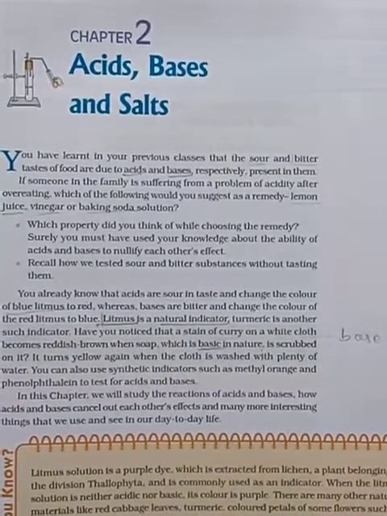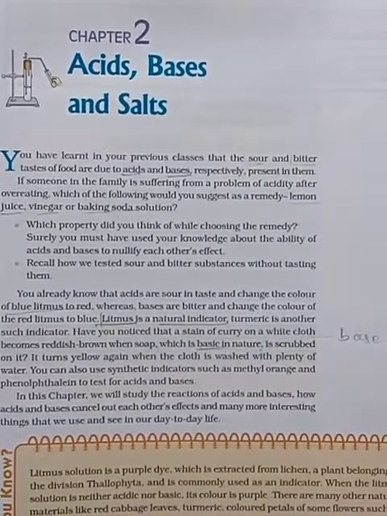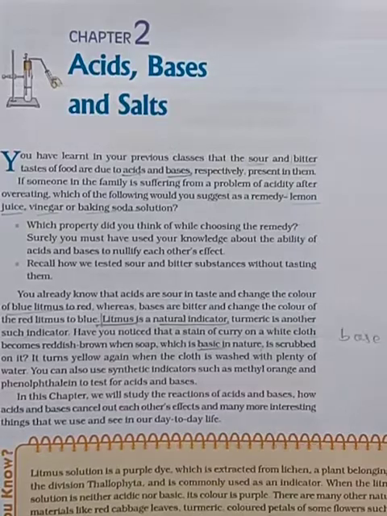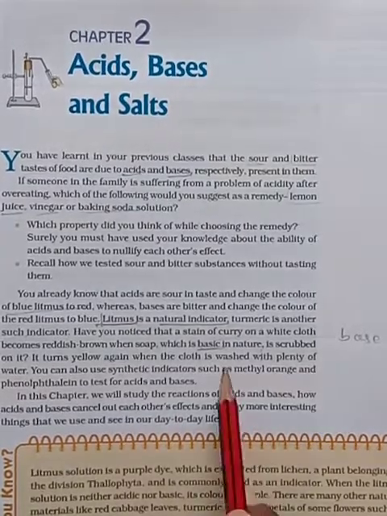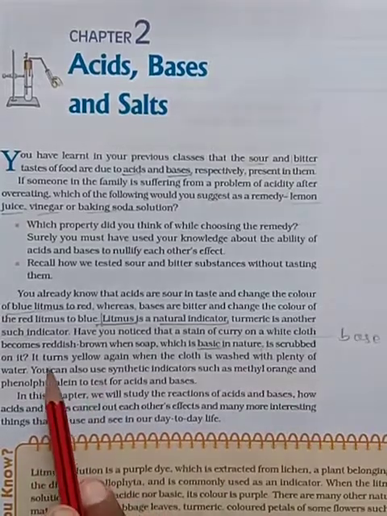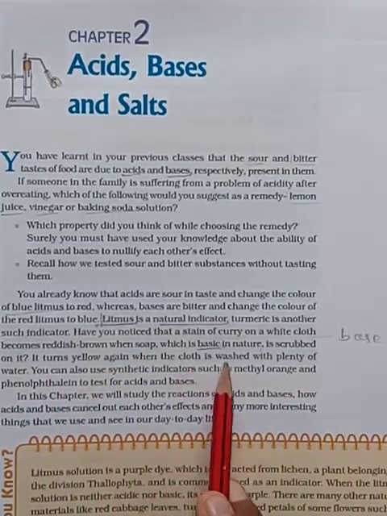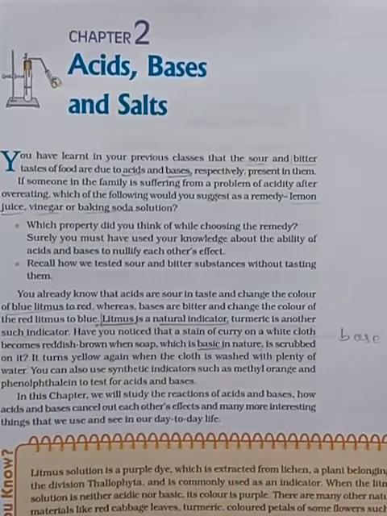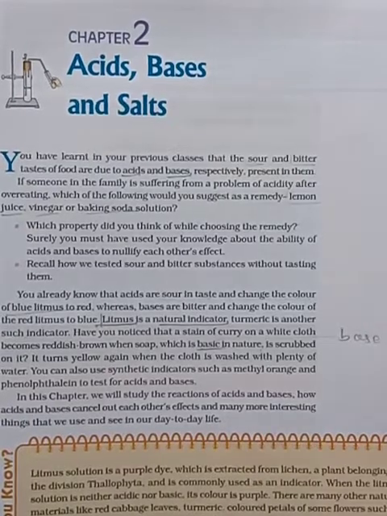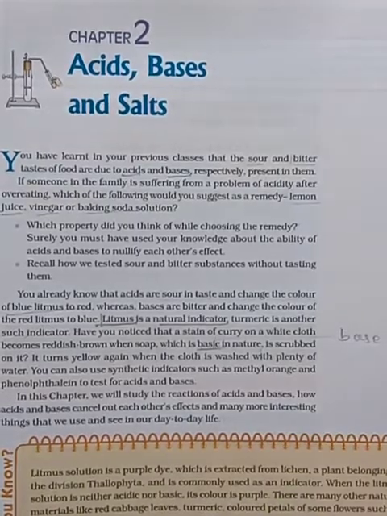So when curry falls on the white cloth and we dip it into the soap water, the color changes, because the stain contains turmeric powder, isn't it? It turns red. It turns yellow again when the cloth is washed with plenty of water. So the same cloth, when we dip it in soap water, turns red. Again, if you dip that cloth in pure water, it turns yellow again.